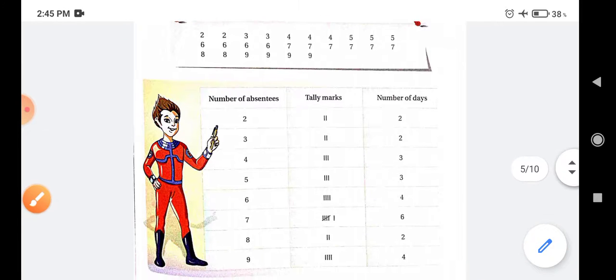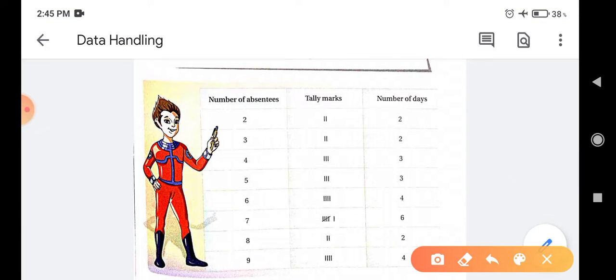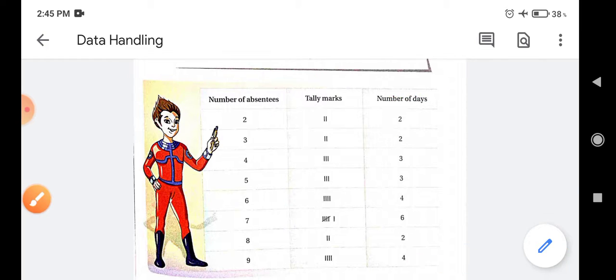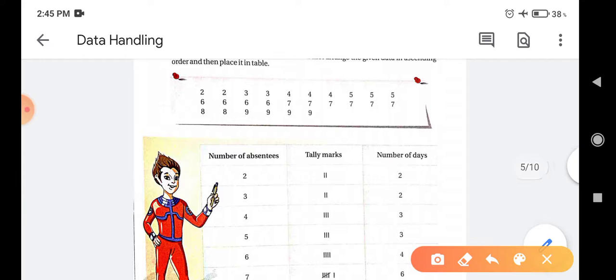To make the frequency distribution table, there are 3 columns: number of absentees, tally marks and number of days. In the first column, the number of absentees is filled. First is 2, and there are 2 days, so 2 tally marks and 2 number of days.